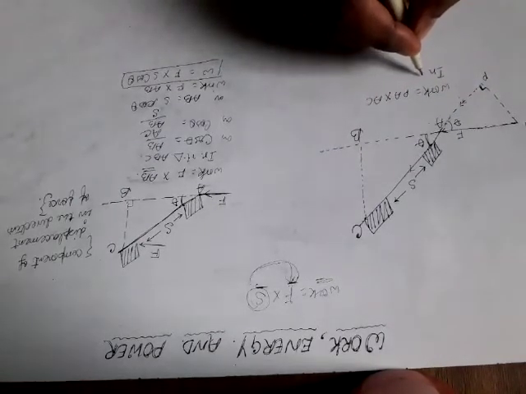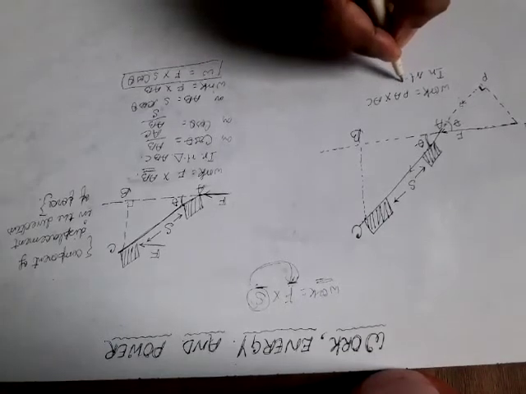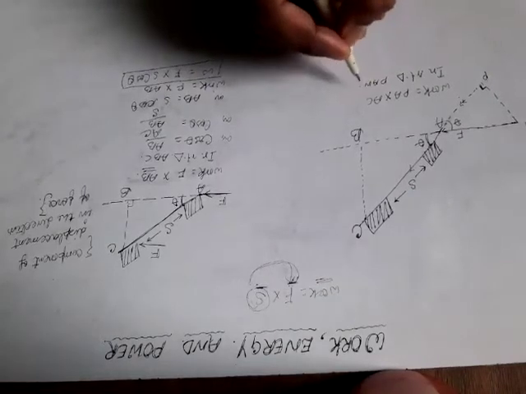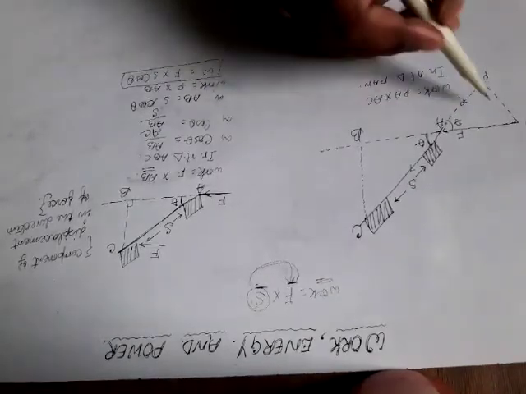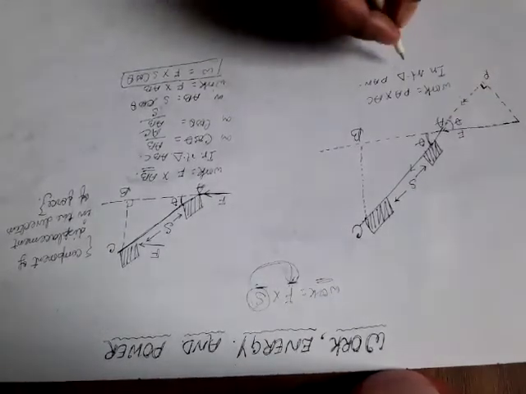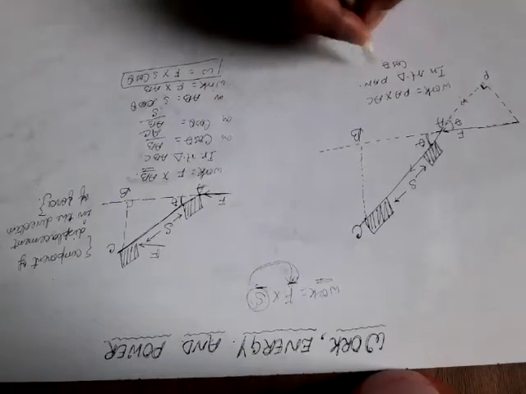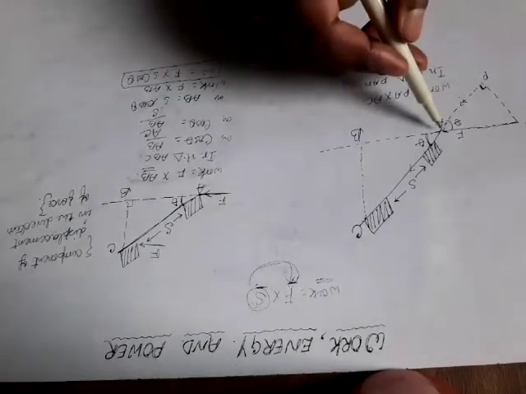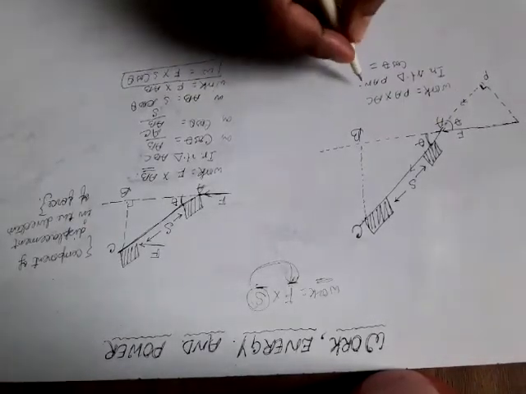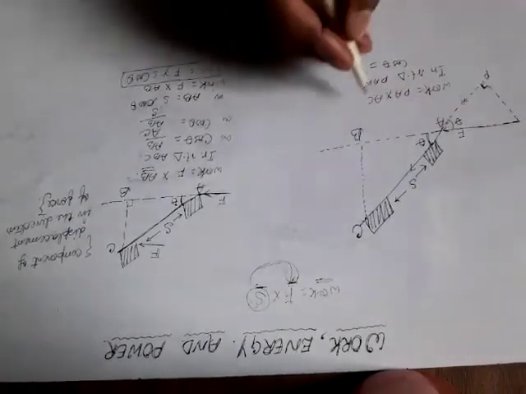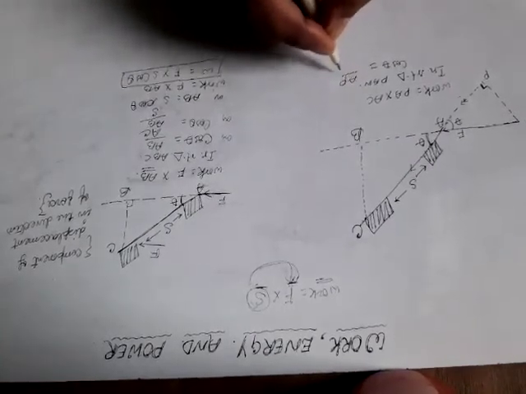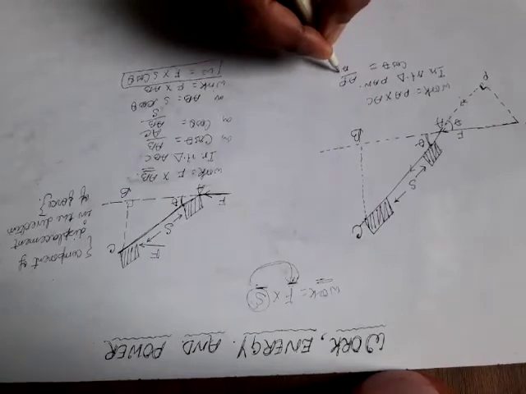In right angle triangle PAN, cos theta will be equal to base by hypotenuse, means AP upon AN.